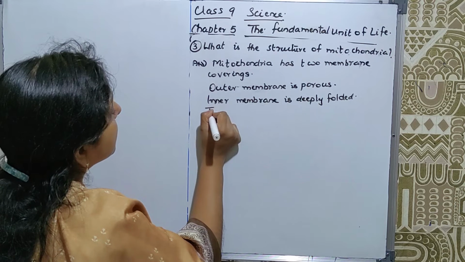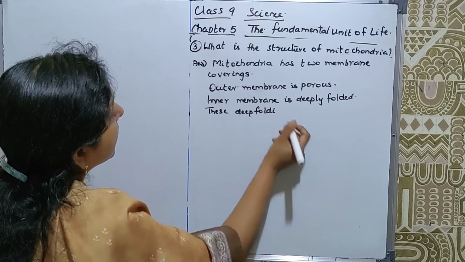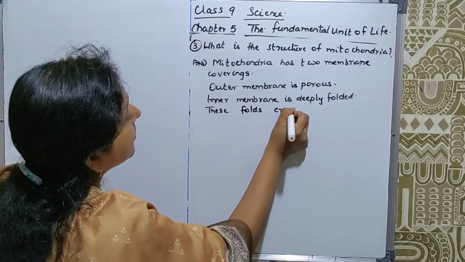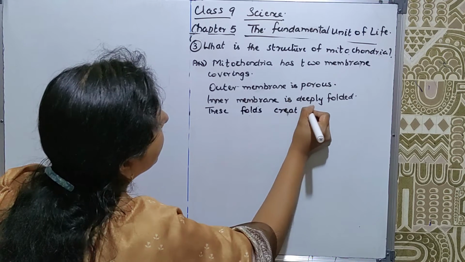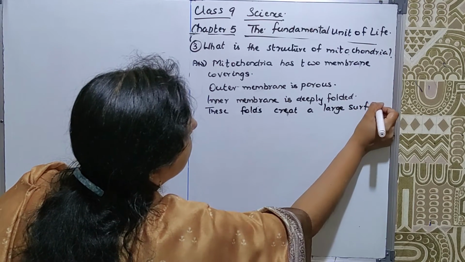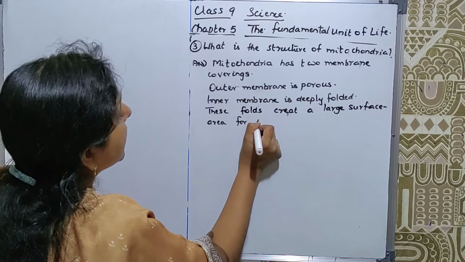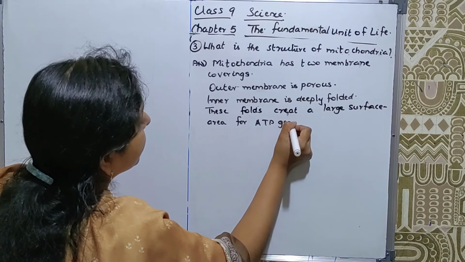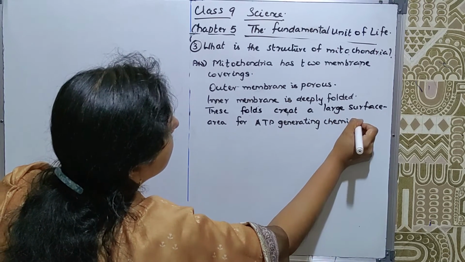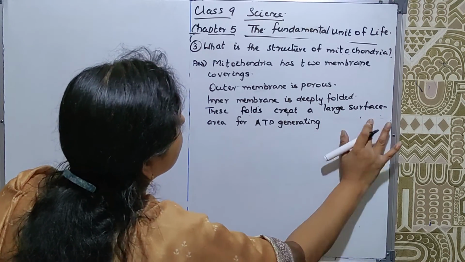These deep foldings create a large surface area for ATP generating chemical reactions.